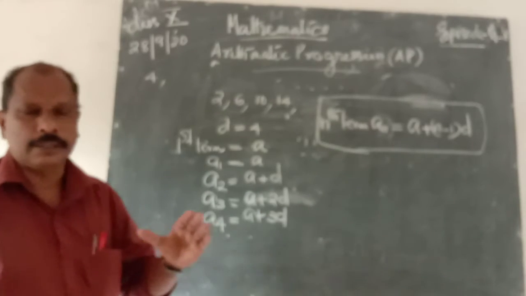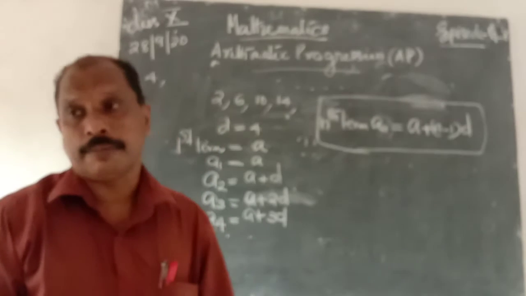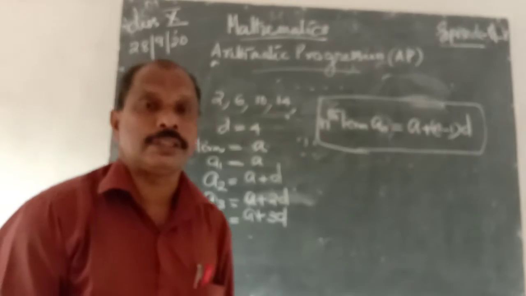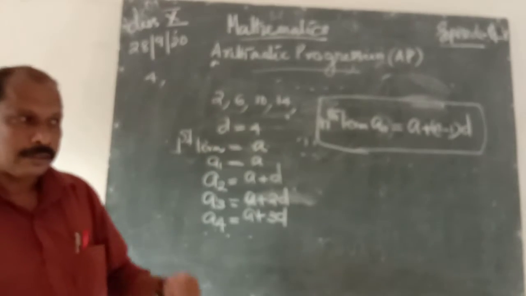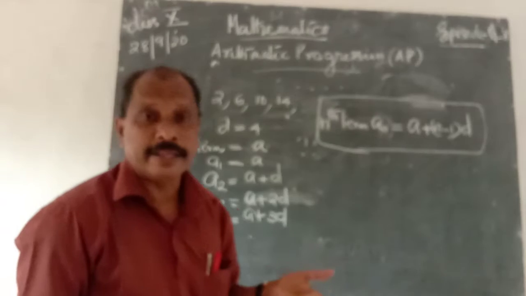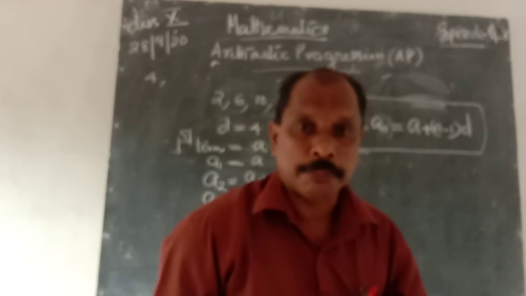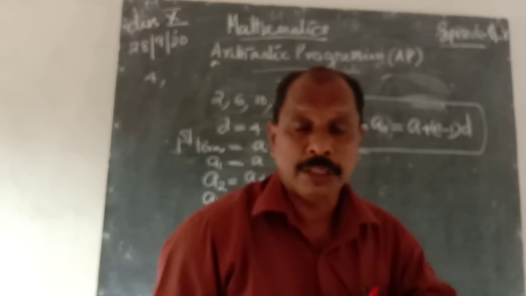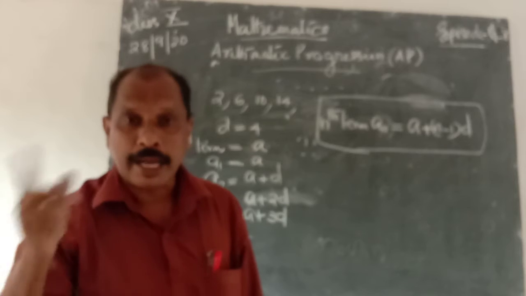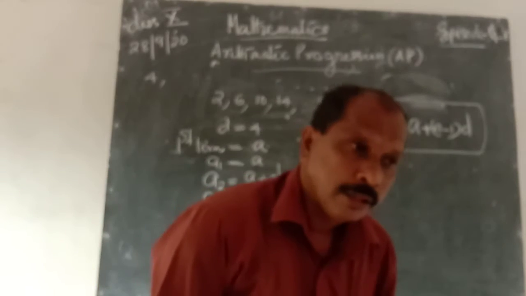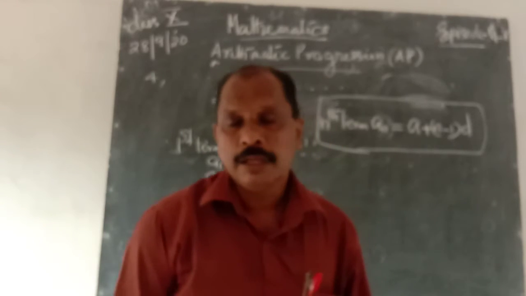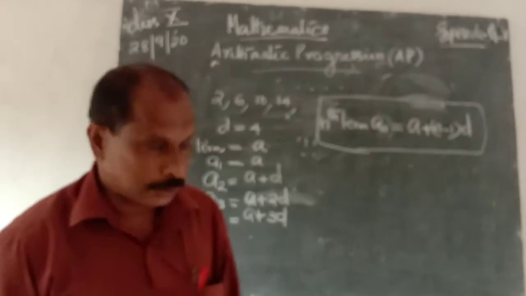Listen, we know that there are several terms. The group of those several terms is a sequence. The sum of all terms of that sequence is known as a series. Then there are several terms. Sometimes a common number is added, sometimes a common number is multiplied. Therefore, these two sequences are known as progressions. If a common number is added with each term, that progression is known as an arithmetic progression. If a common number is multiplied with each term, that is known as a geometric progression. But let us consider only the arithmetic progression.